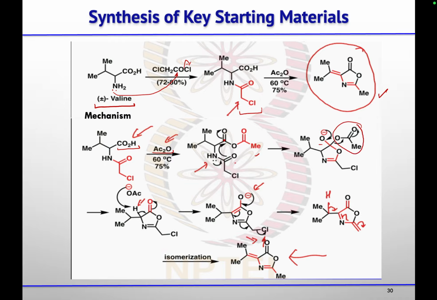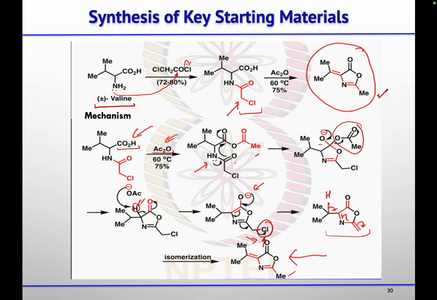group will leave. And this acetate, whatever is leaving, it will abstract this acidic proton to give you another enolate, and that enolate will fall back to remove this leaving group, that is chloro. So then after that, isomerization will give you this intermediate that they used in the synthesis of this penicillin.